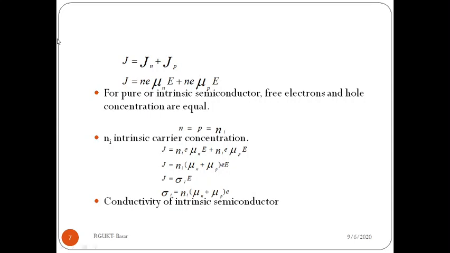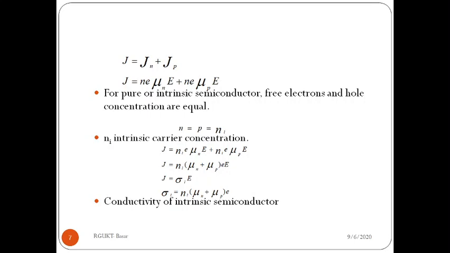So this current density is related to the holes. So here I have written N, but you consider P, the concentration of holes, and e is the charge of hole. It is equal to the charge of electron, and mu p is the mobility of holes, and capital E is the applied electric field. For pure intrinsic semiconductor, free electron and hole concentrations are equal.